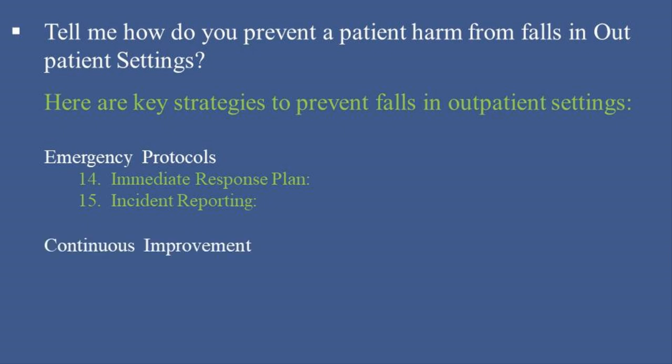Continuous improvement. 16. Regular audits. Conduct regular audits of the environment and processes to identify potential fall hazards and areas for improvement. 17. Feedback and evaluation. Collect feedback from patients and staff about safety and implement improvements based on this feedback.